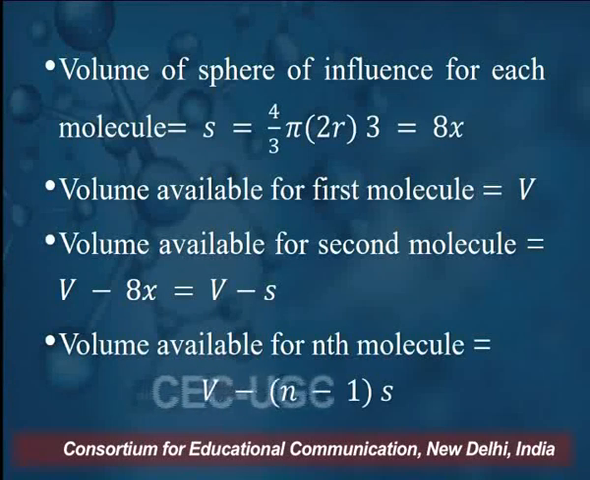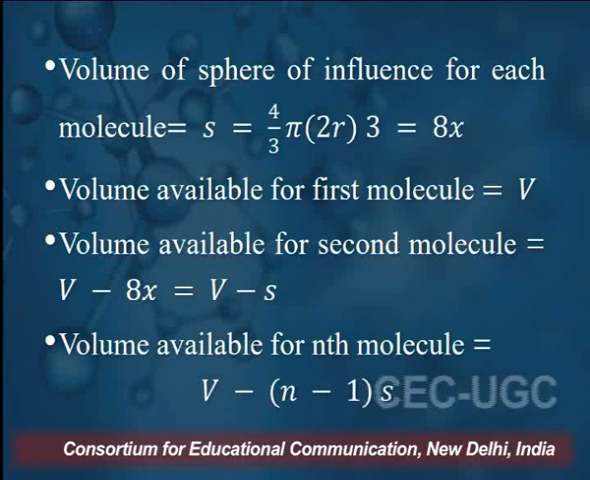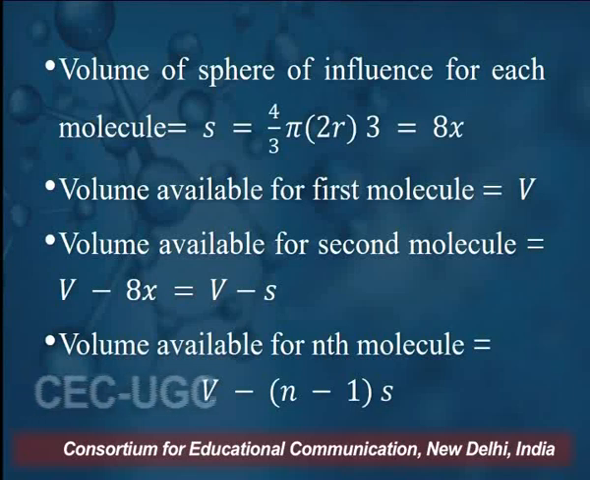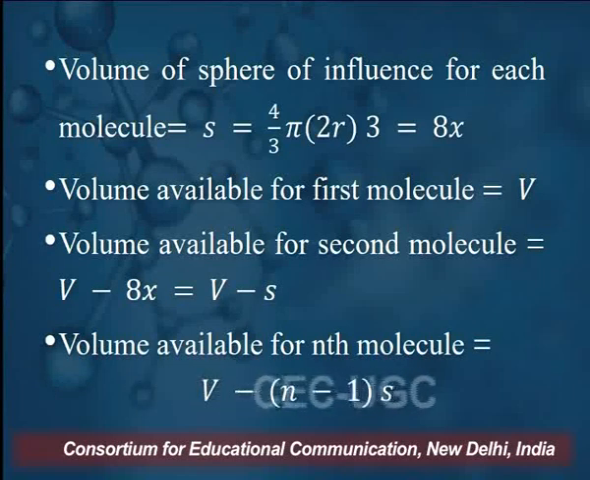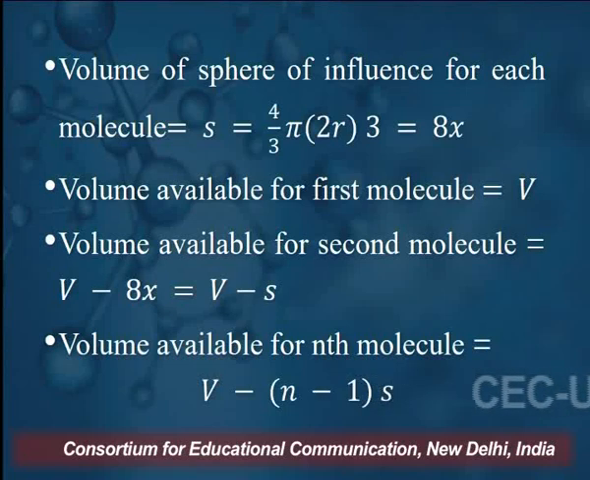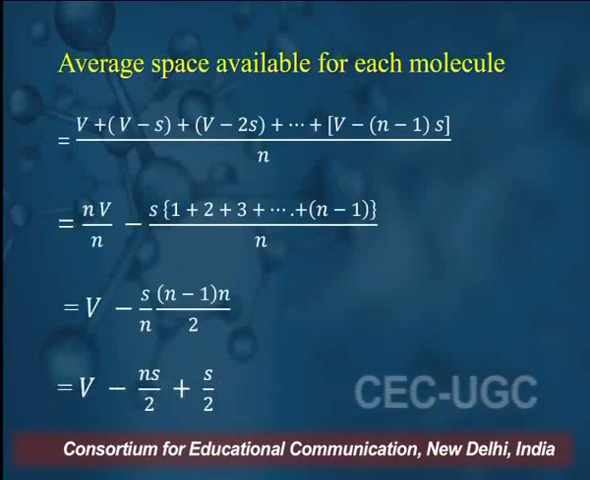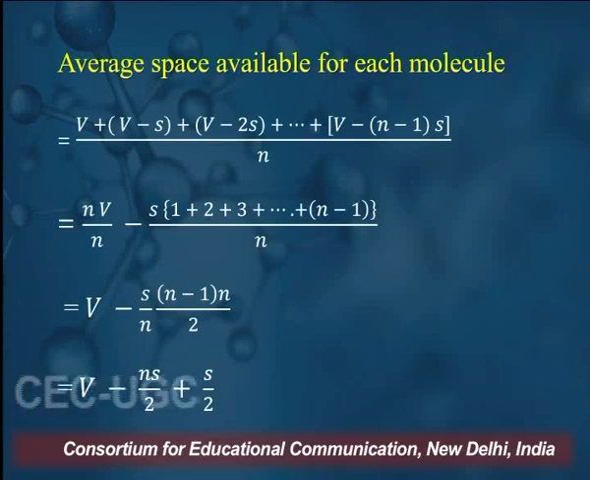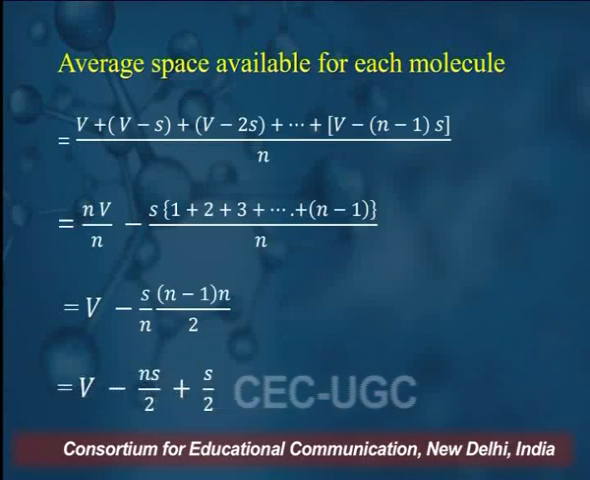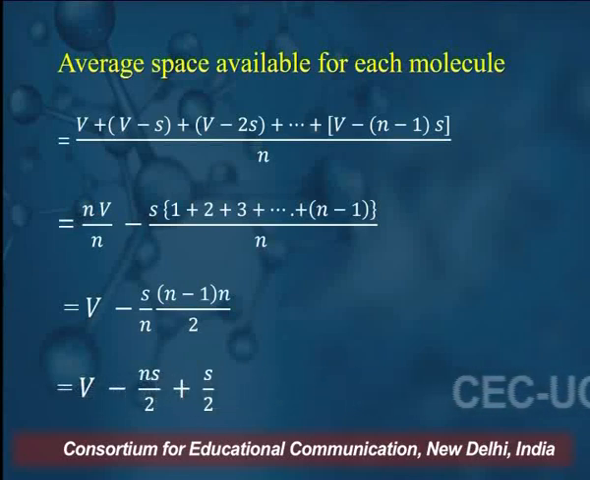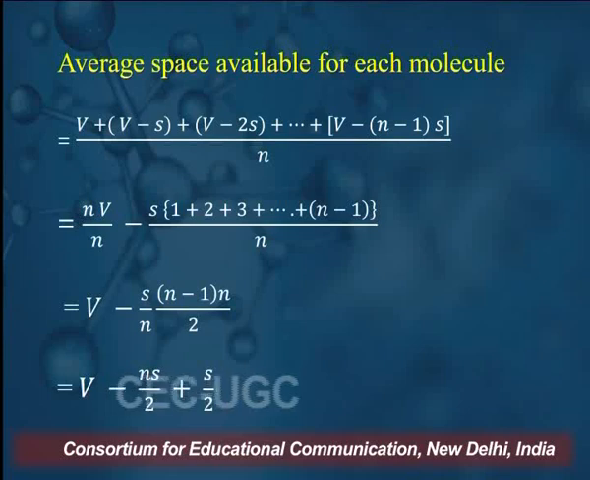The volume available for the first molecule is V. The volume available for the second molecule will be V minus 8x, which will be equal to V minus S. The volume available for the nth molecule will be V minus (N minus 1)S. To calculate the average space available for each molecule, we add up the total volumes and divide by the total number of molecules. So this will be equal to V plus (V minus S) plus (V minus 2S) plus up to (V minus (N minus 1)S), divided by N.